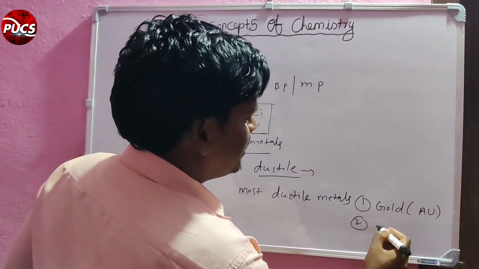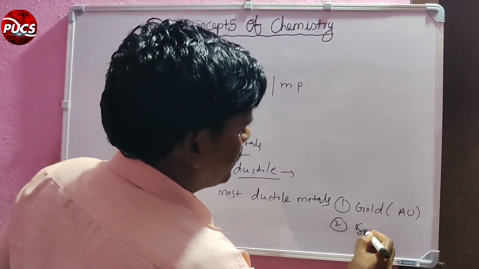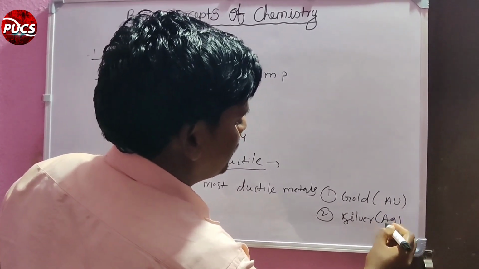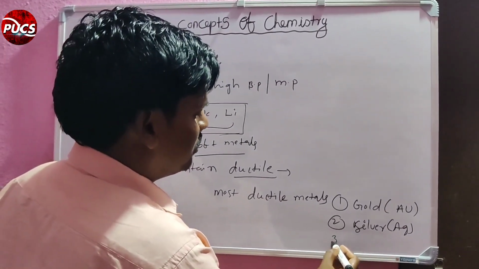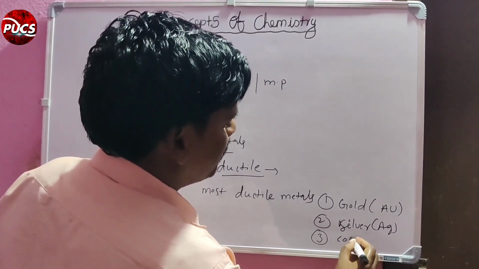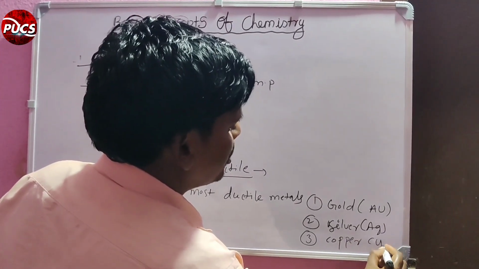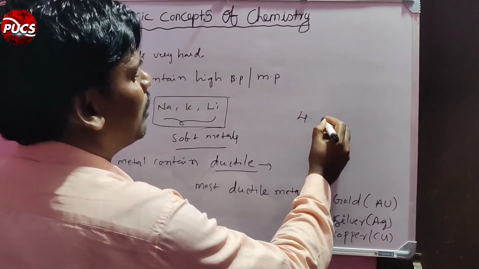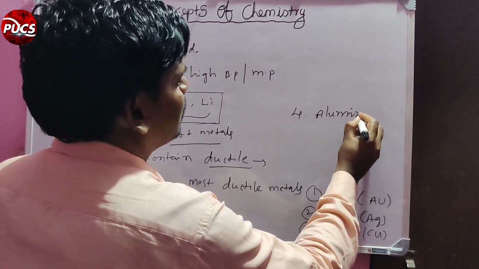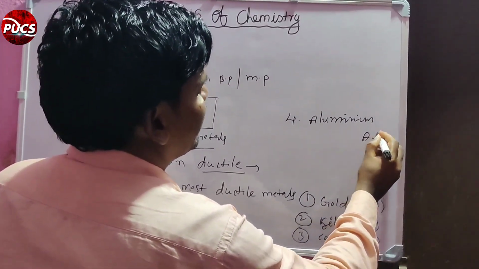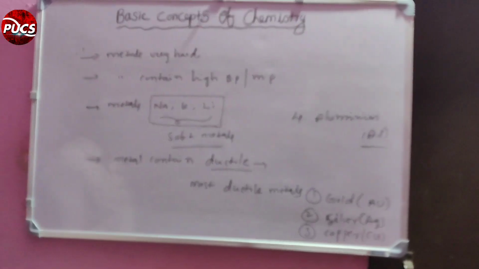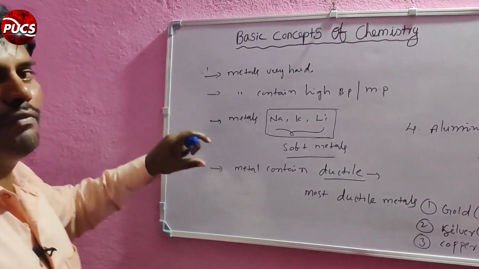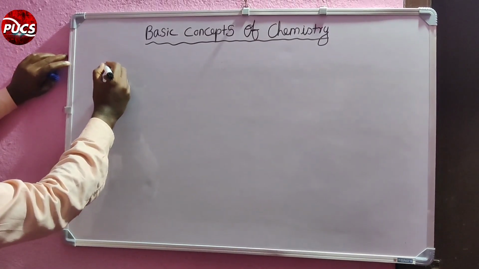Second one, silver, Ag. Third one, copper, Cu. Fourth one, aluminium, Al. These are the most ductile among the elements. This is the information for the metals. Next one, non-metals.